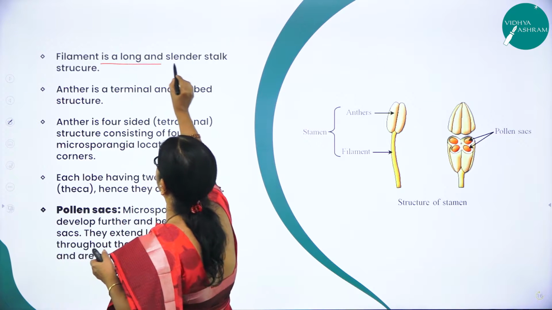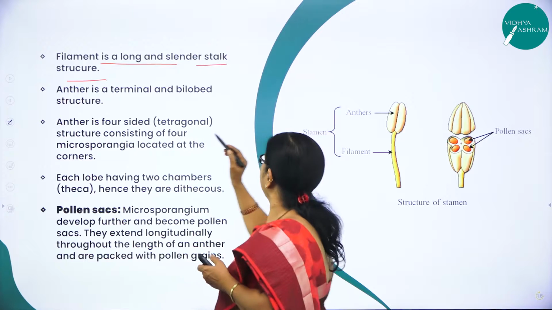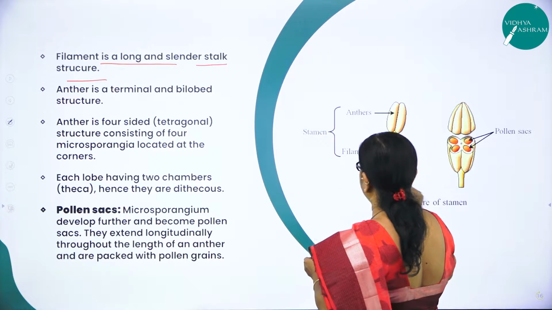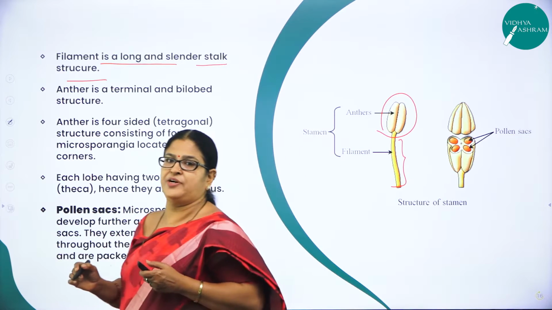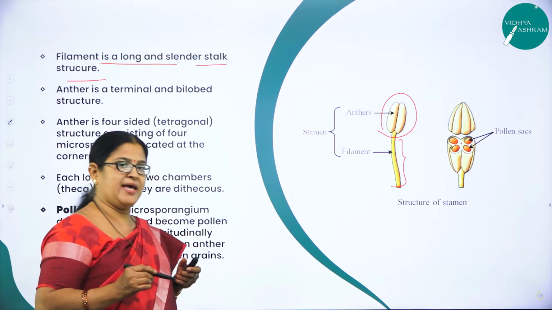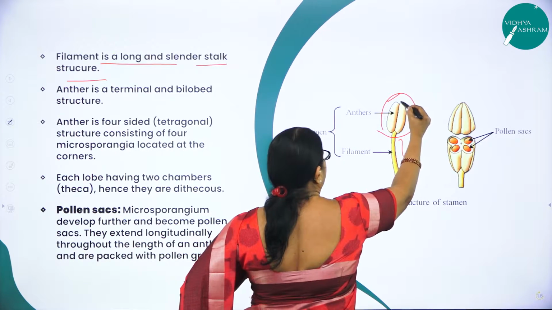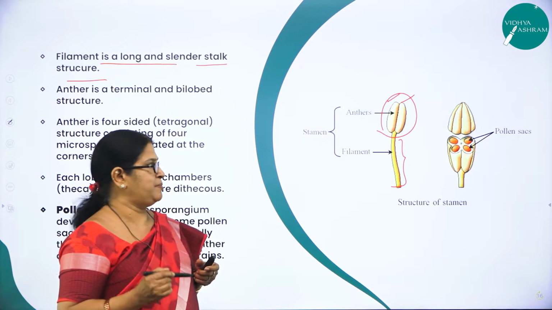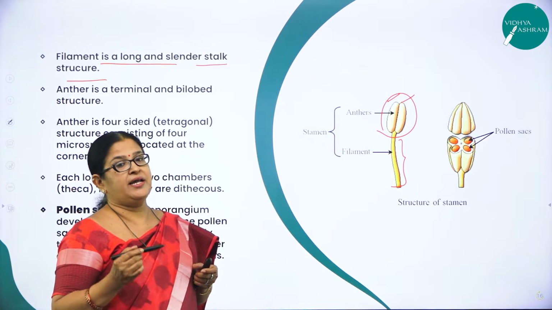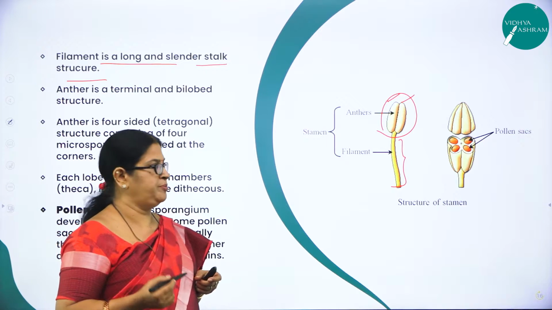Filament, as I said, is a long and slender structure, right? And this is the long slender structure. So this is what we call the terminal part of a stamen, which is called anther, right? Which is usually bilobed. You can see here it is bilobed and club shaped. And usually a typical angiosperm stamen is always bilobed, right?